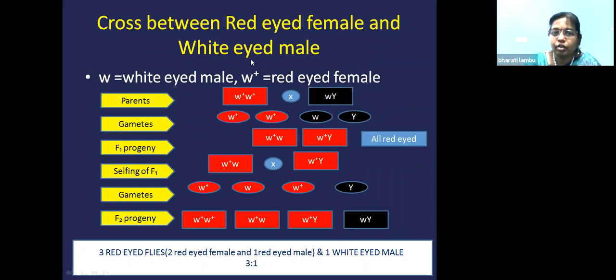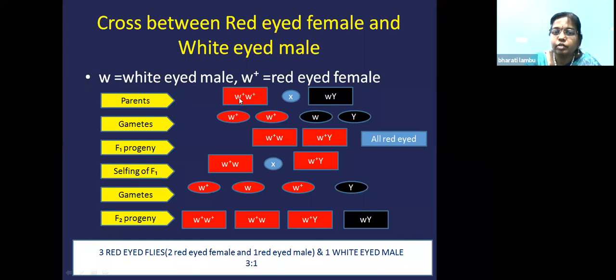So he made a cross between a red-eyed female and a white-eyed male, and he has seen the result. So this is the female, that is red-eyed, and this is the male because it is carrying the Y chromosome. So the X chromosome we will write in capital letters and the Y as a small letter. So wild type is always denoted by plus sign. So white eye is indicated by small w, because we are taking the recessive character as w. So while writing the white-eyed male, we'll write small w. While writing the red-eyed female, we'll write small w plus. Okay, showing that this is wild type.